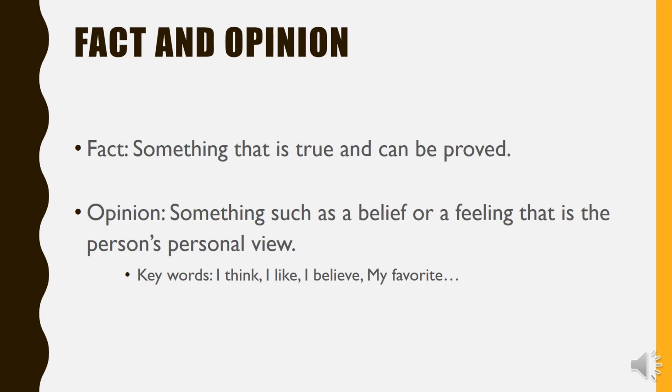For example, if I said my favorite kind of food is Italian, maybe one of you doesn't prefer this kind of food, so it's my own opinion, my own belief, my own feeling, so it's different from one person to another. Okay, some of the clue words that you may read in order to find an opinion are like I think, I believe, I guess, my favorite, my best. Everything that has feelings is an opinion.